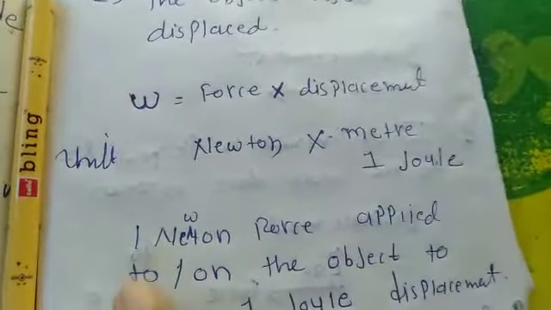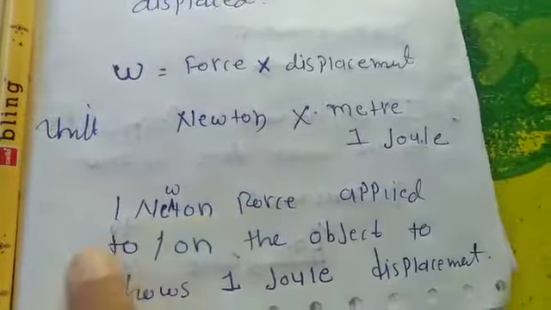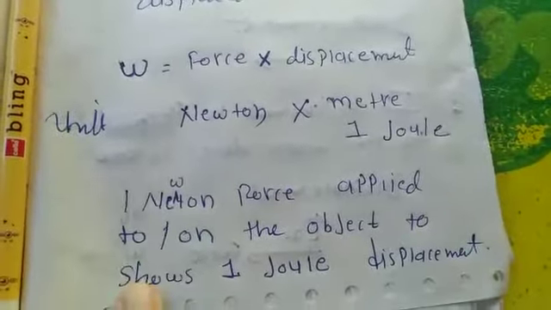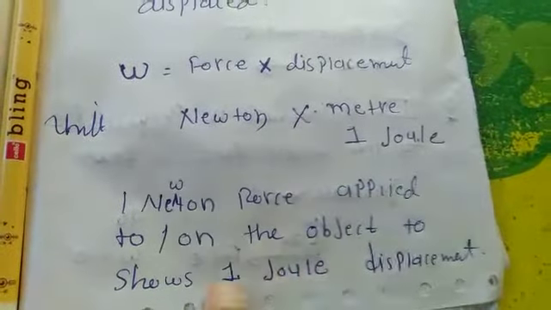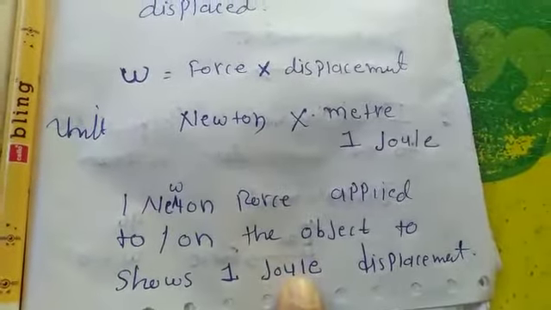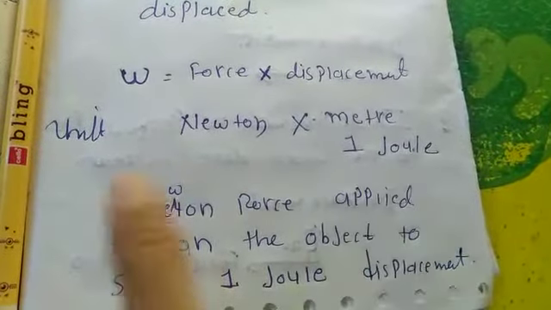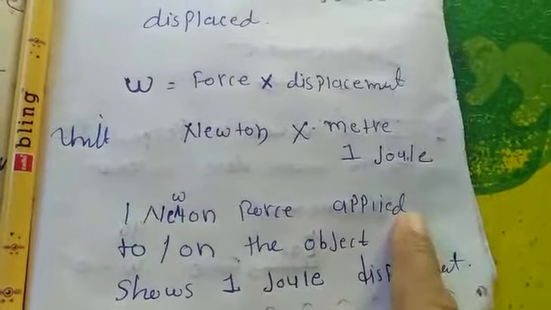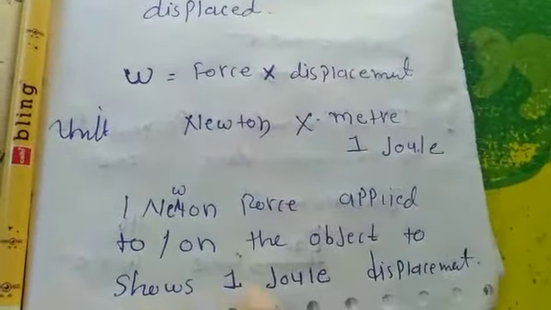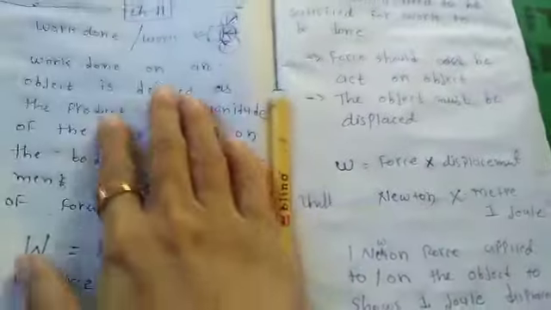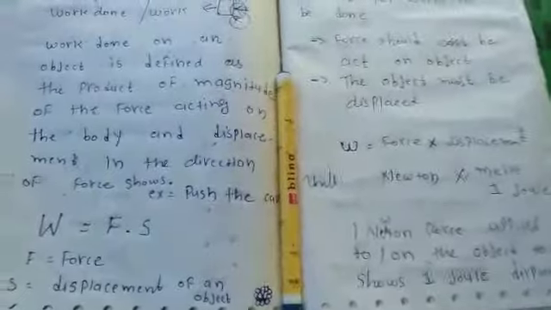The unit of force is Newton, and displacement is in meter, so work is in joule. So 1 Newton force applied on the object shows 1 joule, or you can also write Newton meter, shows in meter displacement. 1 Newton force applied on the object shows 1 joule of work. So this is all about the work done.